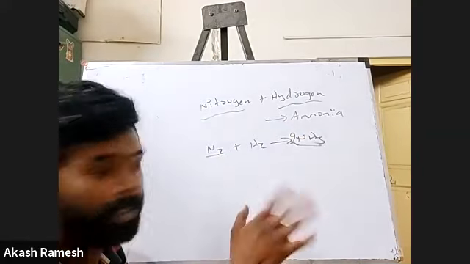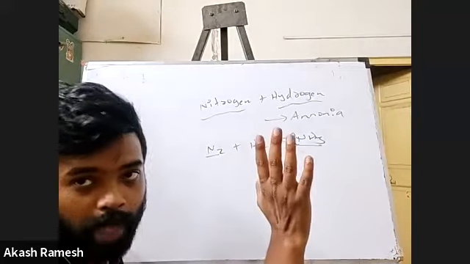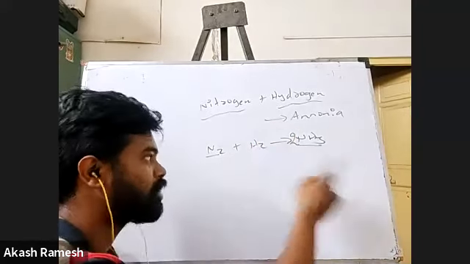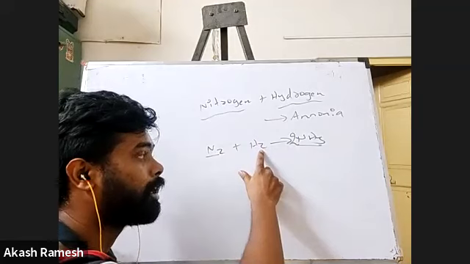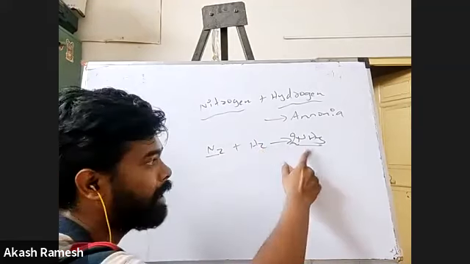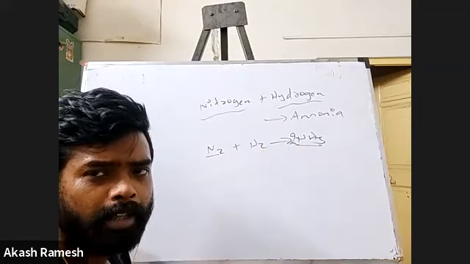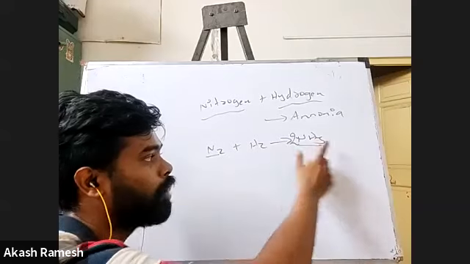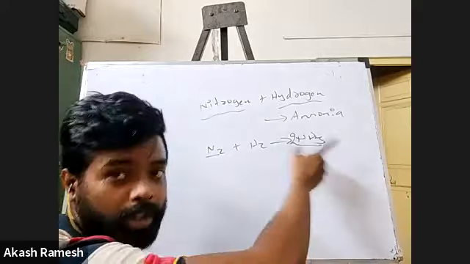Nitrogen is now okay. Two nitrogens. Done. Now, hydrogen check. Here I have two hydrogens, and here I have how many hydrogens on the product side? 6. Right? You have two, and here you have 3. So 2 into 3 is what you have to do.